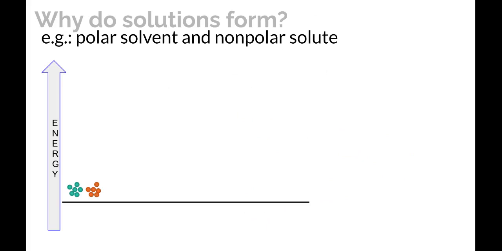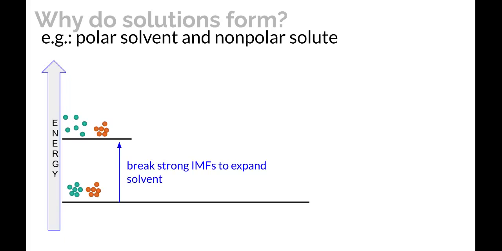Say we have a polar solvent and a nonpolar solute. Two things have to happen. The first thing that would have to happen is you have to break up the relatively strong IMFs in the solvent to expand it. Why are they stronger? Because they're dipole-dipole interactions and maybe hydrogen bonding.